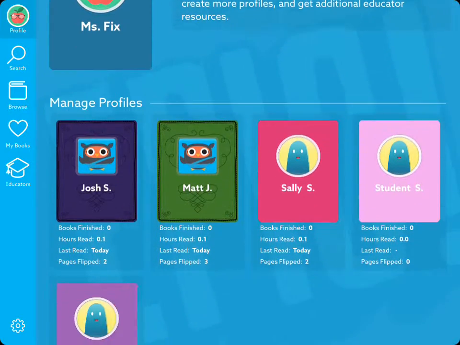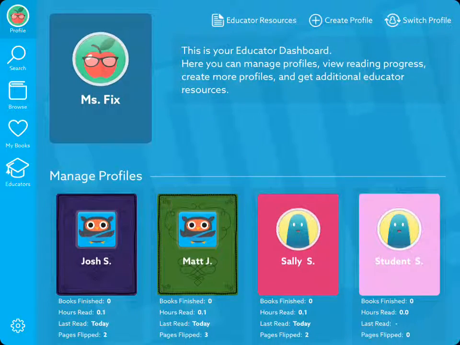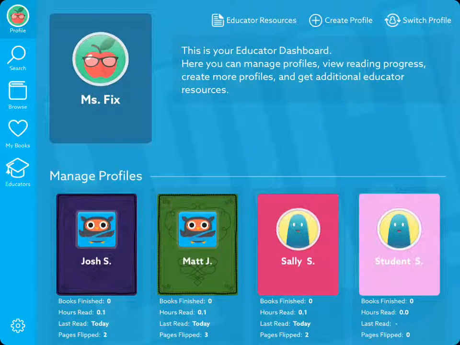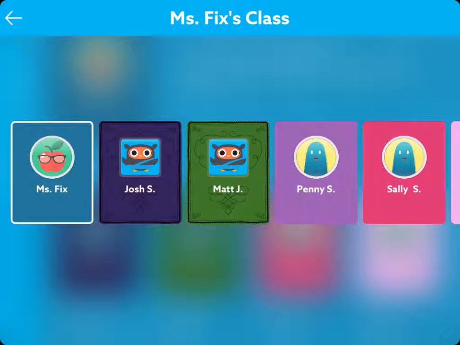So these are different profiles you can see of my students, and then you can create new profiles for different students up in the corner. And you can add the parents' email so that they can be involved in this as well. You can create security pins so that students only have access to their own profiles. So I'm going to switch profiles so you can see it from a child's view.